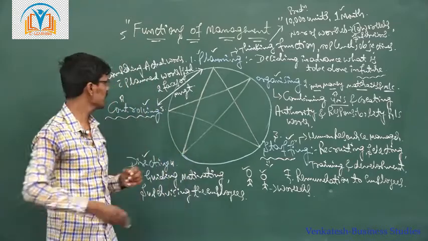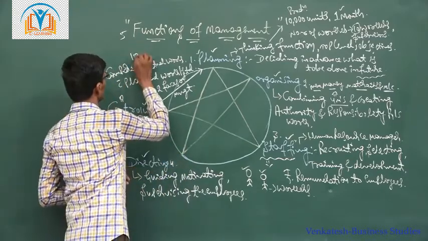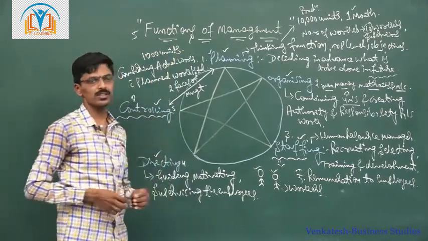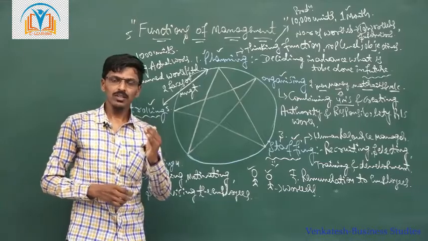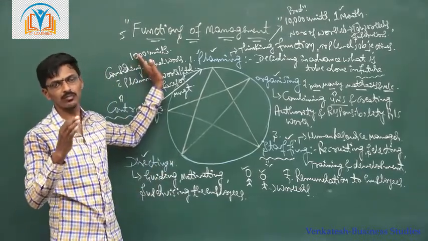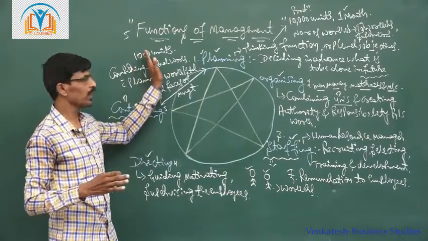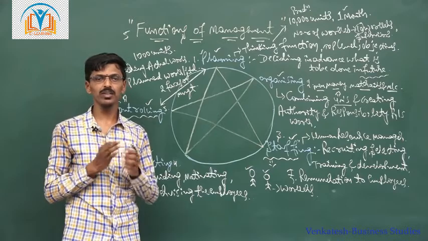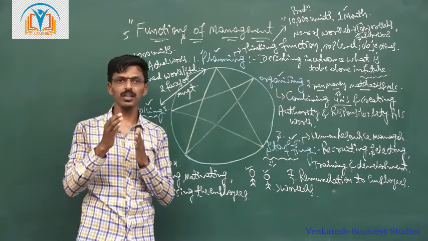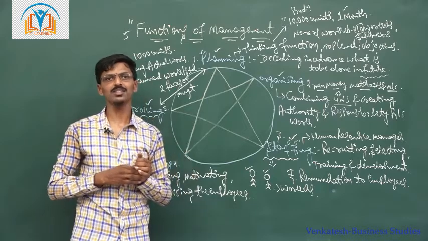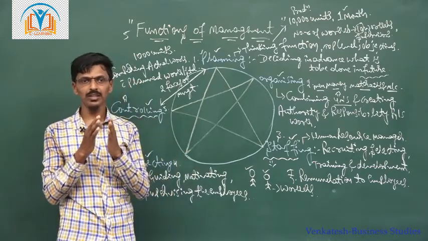We have 10 workers, so each worker must produce 1000 units. Whether all the workers manufactured 1000 units or not, we compare the actual work with the planned standards. According to that, we find the deviations and take corrective actions. This is about an example.